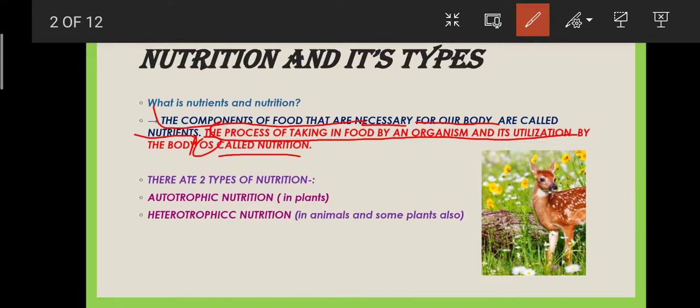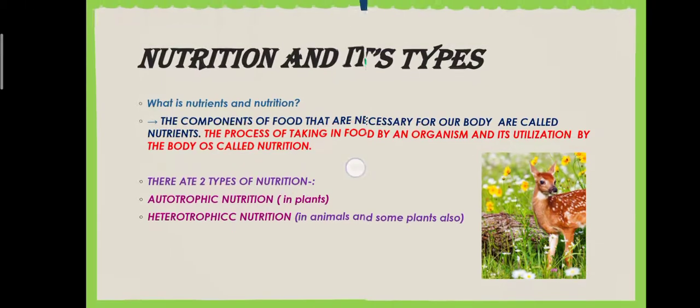Now there are two types of nutrition, that is autotrophic nutrition and heterotrophic nutrition. Now autotrophic nutrition is in plants, and heterotrophic nutrition is in animals and also in some non-green plants. Now let's talk about autotrophic nutrition.